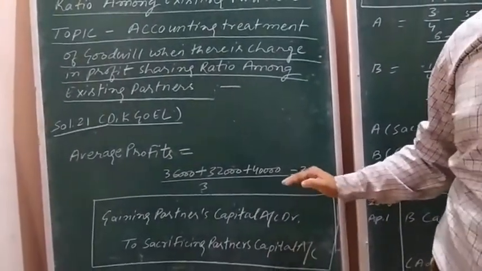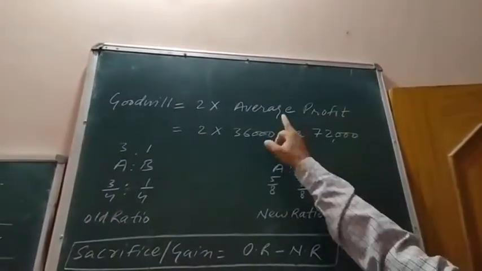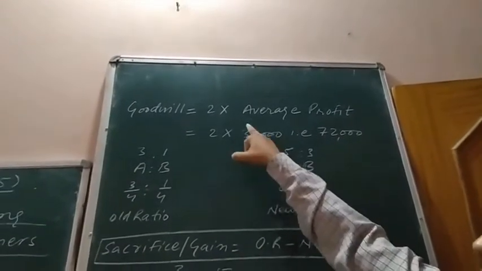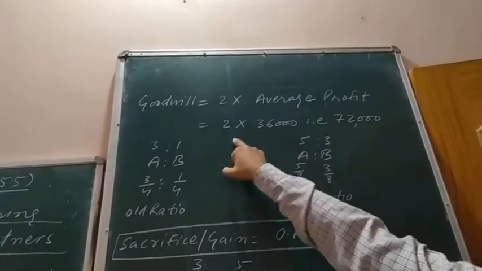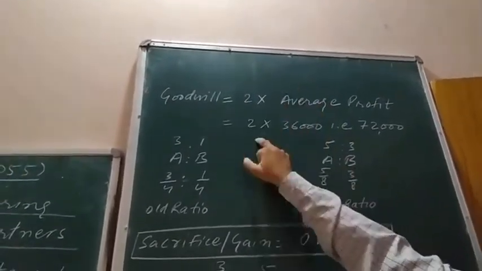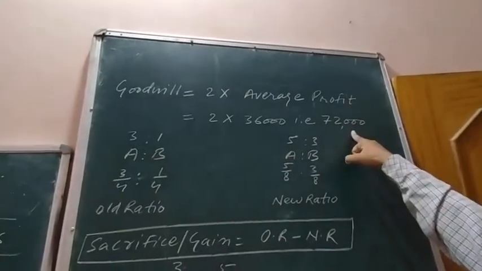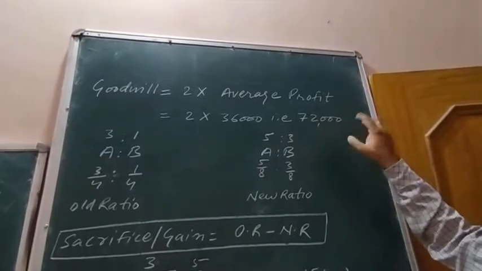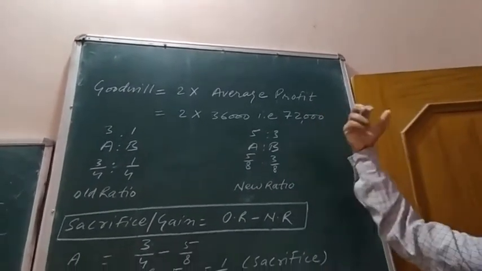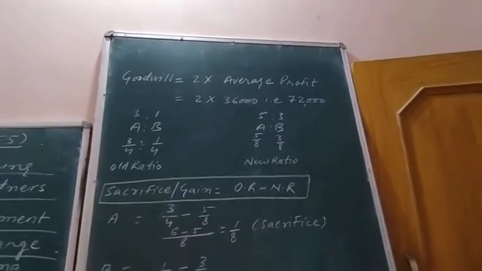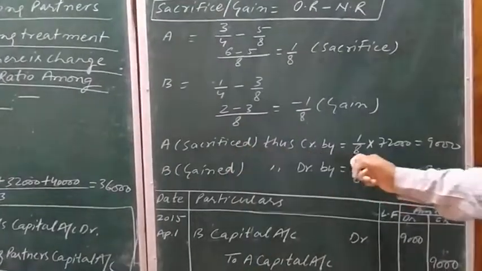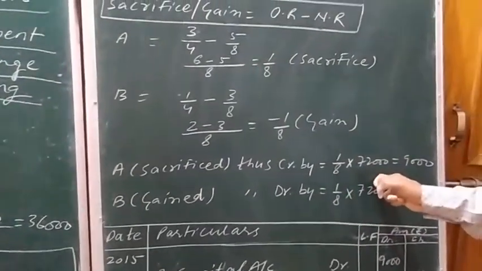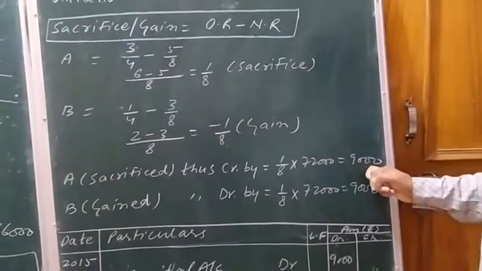Average profit is 36,000. This figure is to be placed in place of average profit. We need to multiply it by 2 years purchase, and we will get the answer 72,000. This is the value of the total firm's goodwill. Now on the basis of this, we can easily calculate the sacrifice and the gain. Sacrifice of A is 1/8, and 1/8 multiplied by 72,000, the total firm goodwill, gives 9,000 rupees.